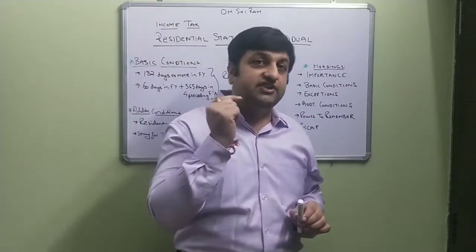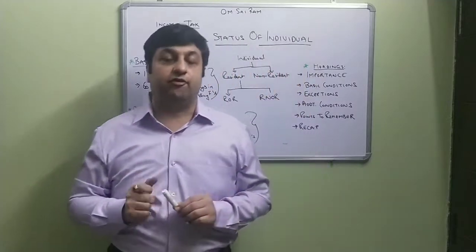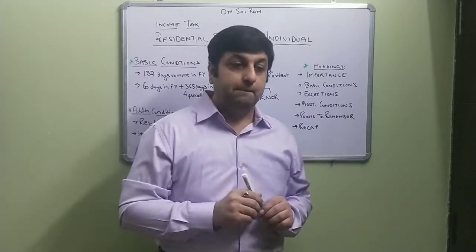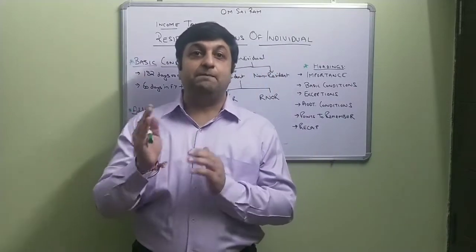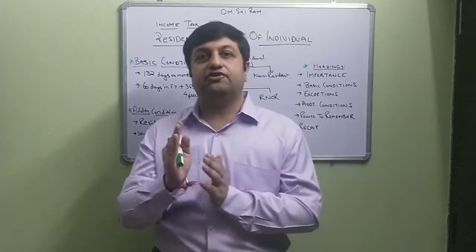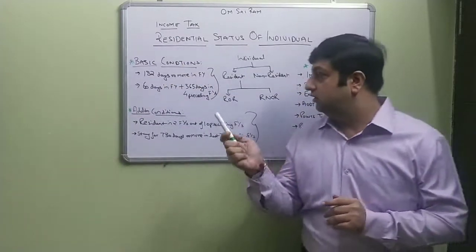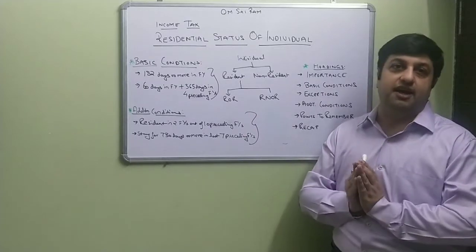Now why is it important to determine in which category that individual will fall? It is important because the taxable income in the hands of the individual will be based upon his residential status. For example, if a person qualifies as ROR, his worldwide income would be taxed in his hands in India.